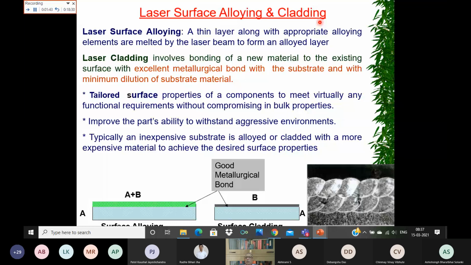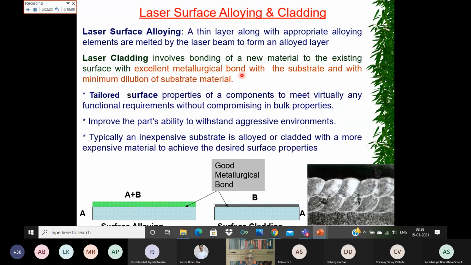So all the components which are required and which tend to get corroded need not be made of stainless steel, but only the top surface can be modified. So you can have a cheap material and improve its surface characteristics by alloying only at the desired area on the top surface. So surface alloying is one of the methods. A thin layer along with the appropriate alloying elements is melted by the laser to form an alloy layer.